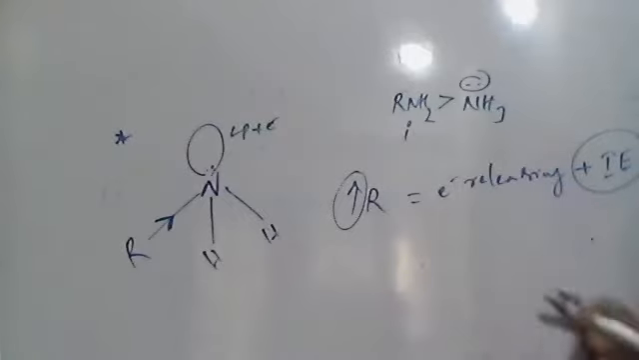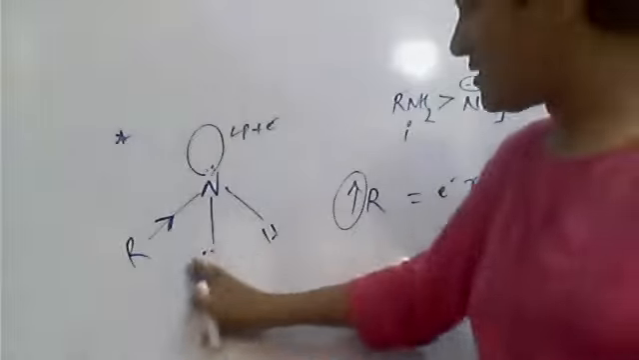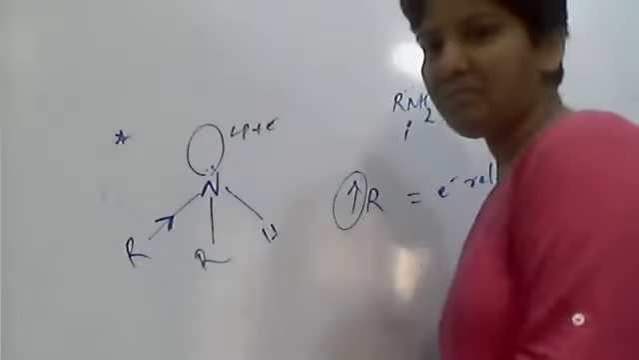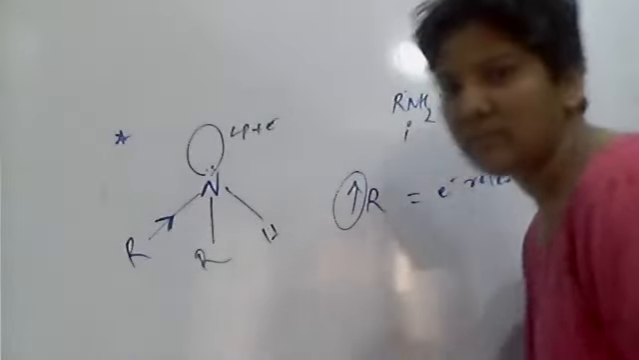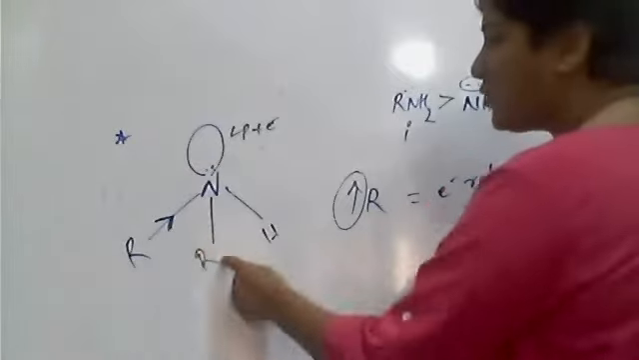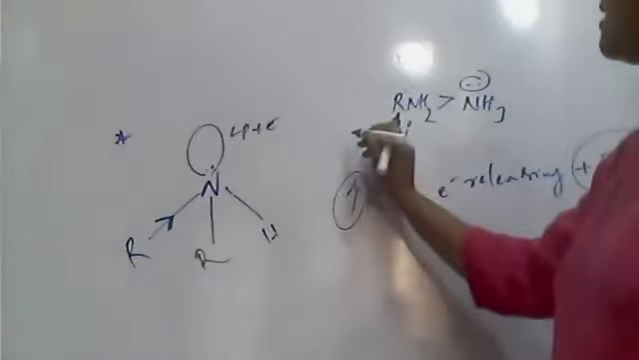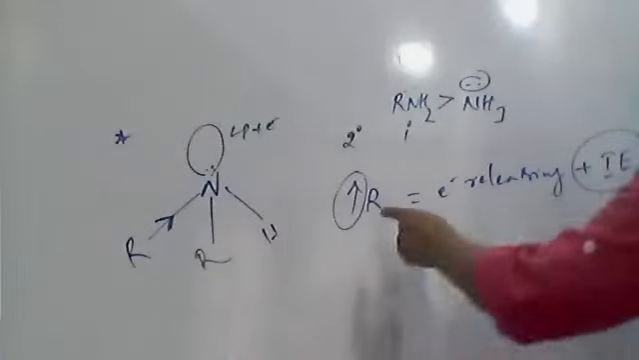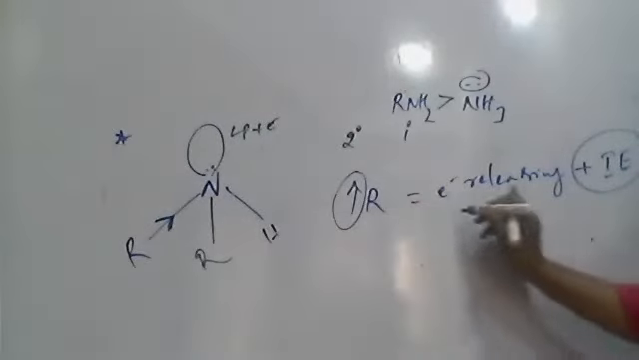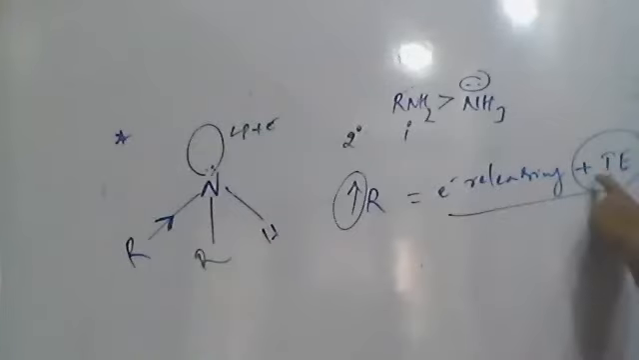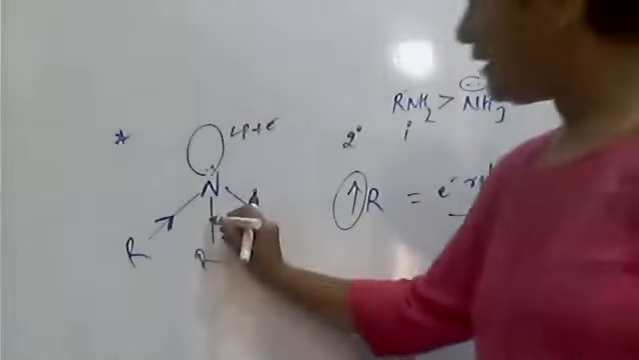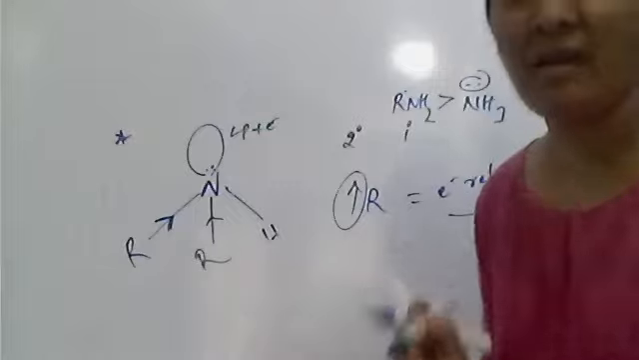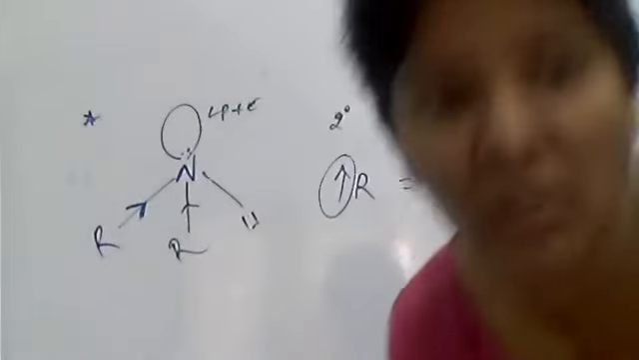Next, if you replace one more hydrogen with one more alkyl group, then it is known as R2NH, which is a secondary amine. Now, both are alkyl groups, which are aliphatic and always show electron releasing nature, meaning plus I groups. So in a secondary amine, there are two alkyl groups.